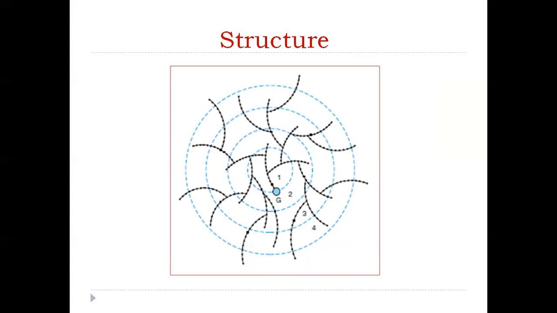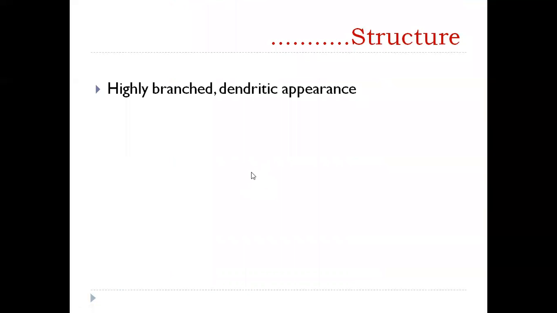Next, coming to the structure, if you remember when you read carbohydrate chemistry, this is the structure of glycogen. If you can see here, it is a highly branched structure, and this is what we call a dendritic appearance. In the center here, we have a glycogenin molecule which acts as the primer for the whole synthesis. After this, we have all of these branches: one branch, then another branch, then another branch. These branches contain glucose units, and the glucose units are linked by glycosidic bonds.